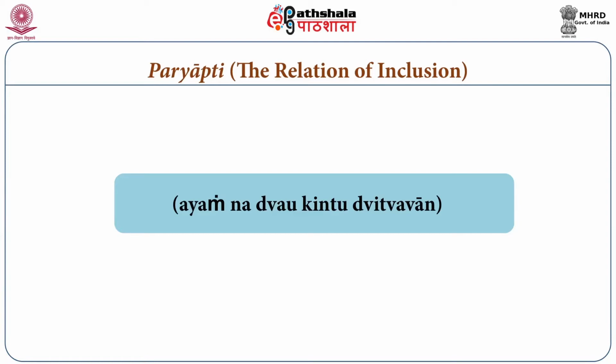So therefore in Sanskrit there is an expression: na dvau kintu dvitvavan. This one is not 2, but this one is having the property dvitva. So this is to say 2ness is a number, and number is a quality.